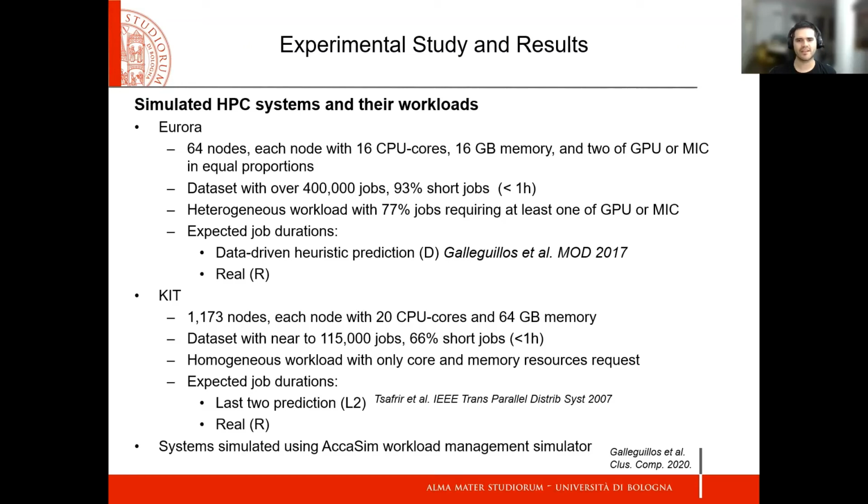The other system is KIT, which is a big system with more than 1,000 nodes. The workload is composed of more than 100,000 jobs and has homogeneous resource requests. The workload is also dominated by short jobs. As expected job duration, we use the last two methods and the real duration. We simulate both systems using the Accasim workload management simulator.